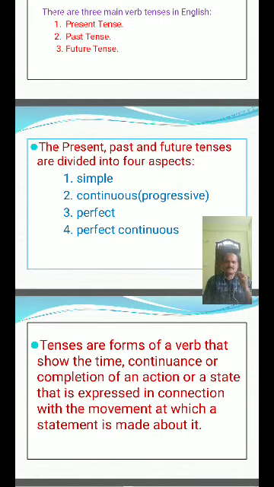Tenses are forms of verb that show the time, continuance, or completion of an action, or a state that is expressed in connection with the moment at which a statement is made about it. So it is a form of verb that shows the time, the continuity, the completion of an action, or a state that is expressed in connection with the moment.